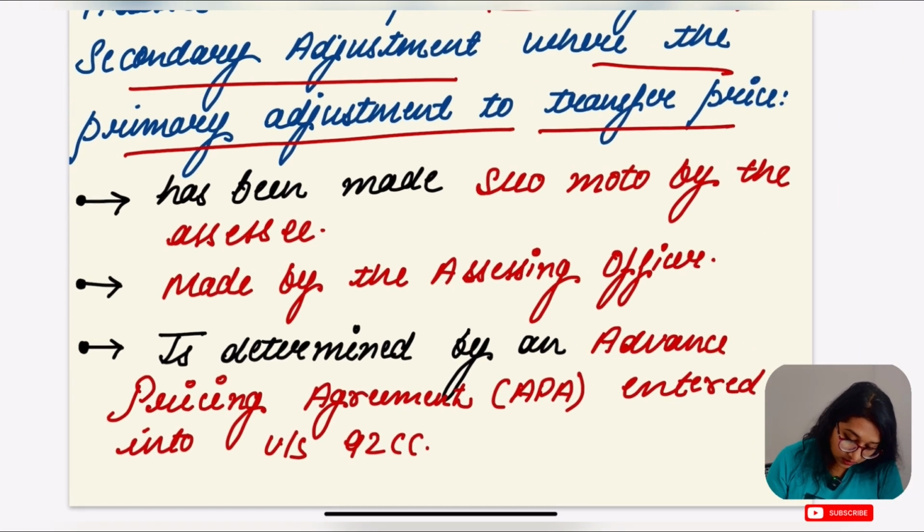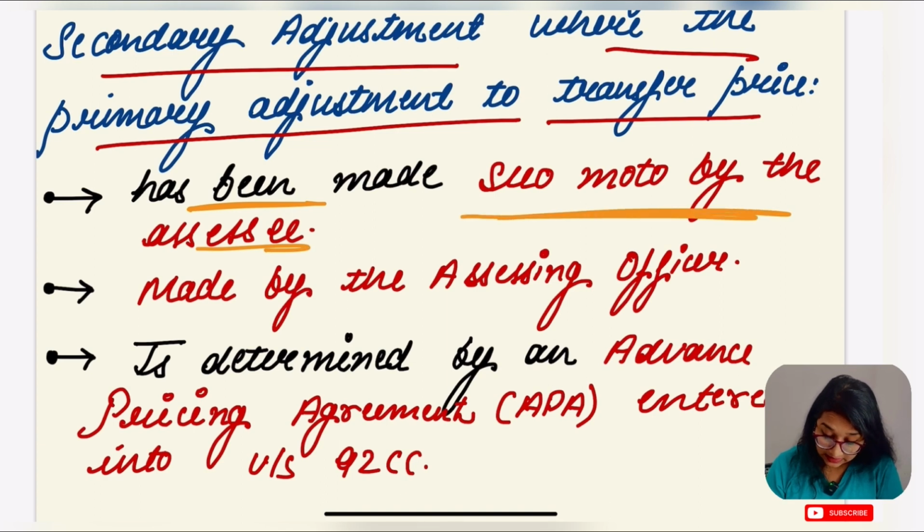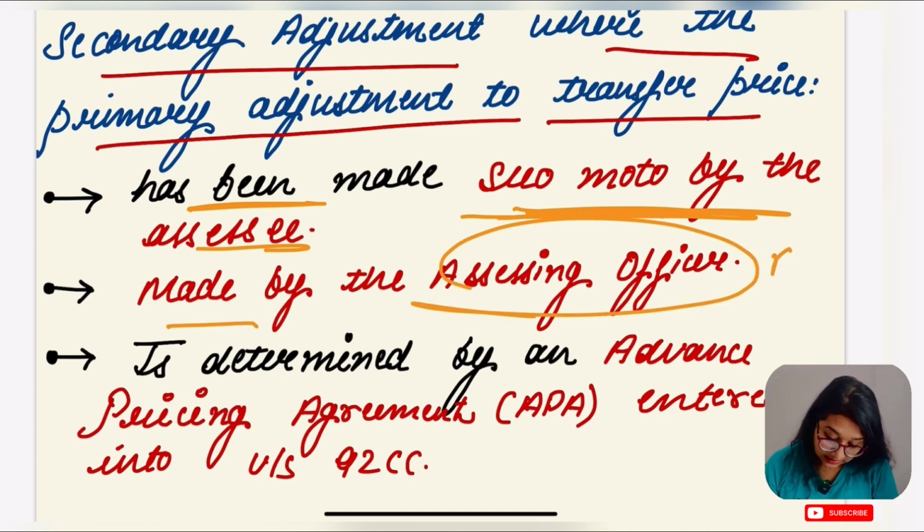Now, when is the secondary adjustment going to apply? When the primary adjustment to transfer price has been made suo motu by the SSC. That is the very first case.